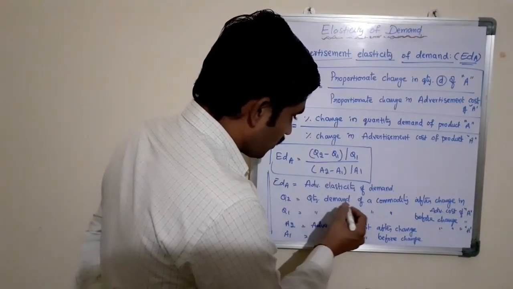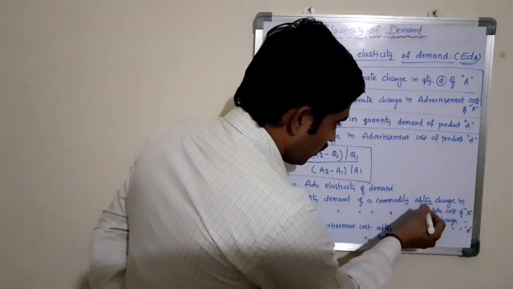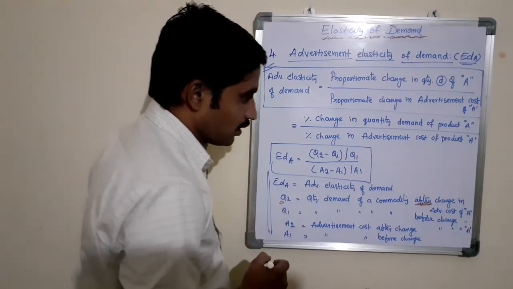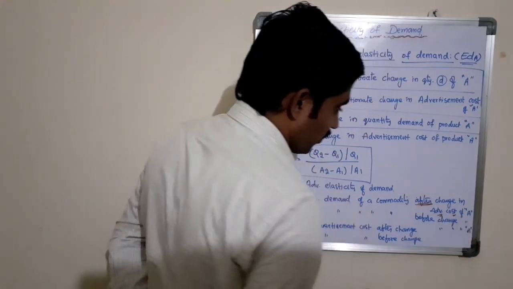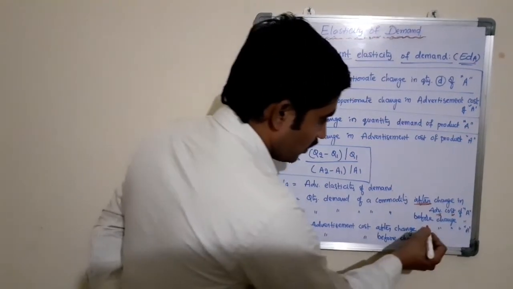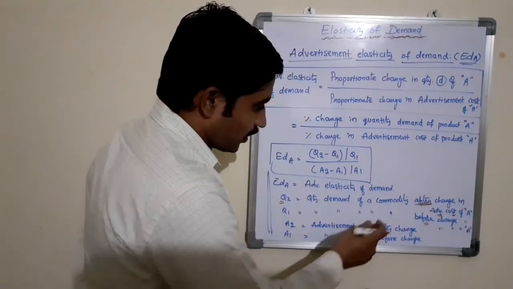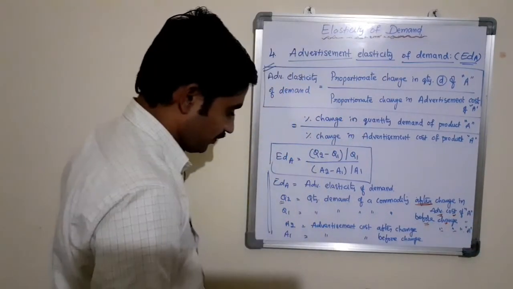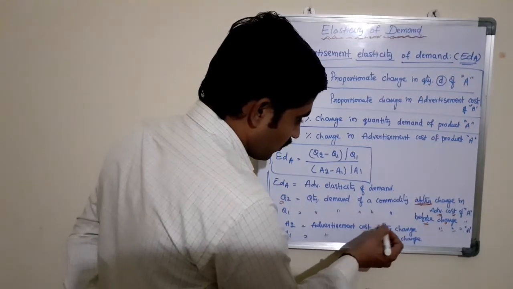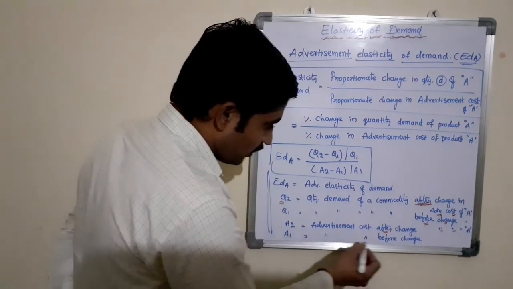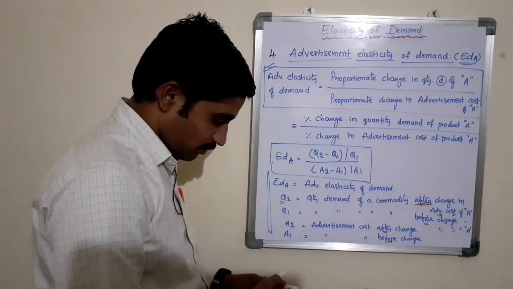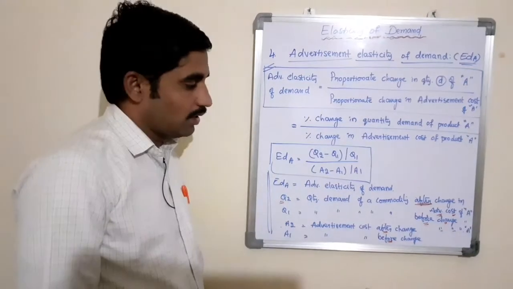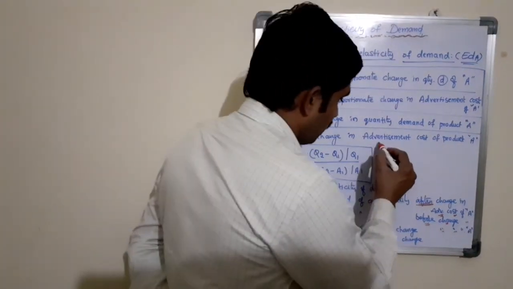So Q2 is quantity demanded of the commodity after change, that is, quantity demanded after change in advertisement cost of product A. Q1 is quantity demanded of a commodity before change in advertisement cost of A. A2 is advertisement cost after change. A1 is advertisement cost before change. So this is the formula which is used to calculate advertisement elasticity of demand.